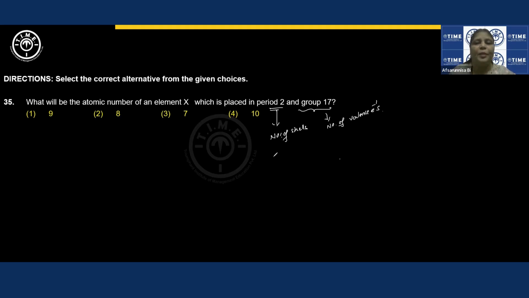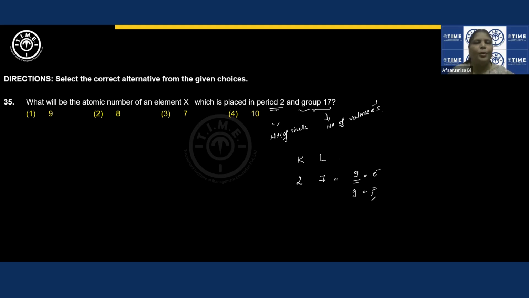They have given period 2, meaning we have K and L shells. Group 17 means they are supposed to have 7 electrons in their valence shell. If the L shell has 7 electrons, the K shell obviously possesses 2 electrons. Now the sum total comes out to be 9. This is the total number of electrons present in the neutral atom. Electronic configuration always gives us the number of electrons, but not the number of protons. But we know that in any neutral atom, the number of electrons equals the number of protons. So if there are 9 electrons, then protons are also equal to 9.